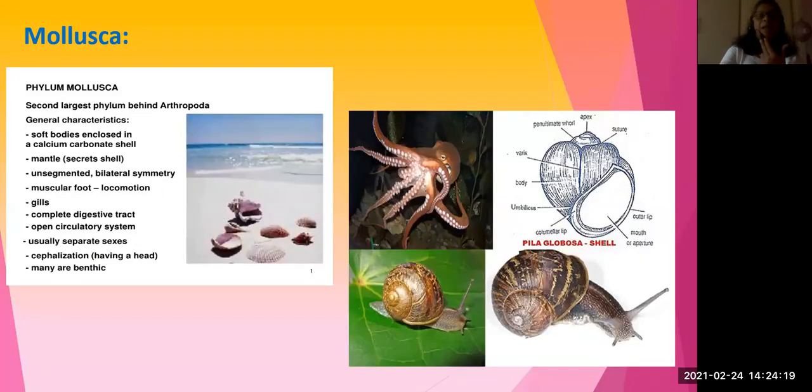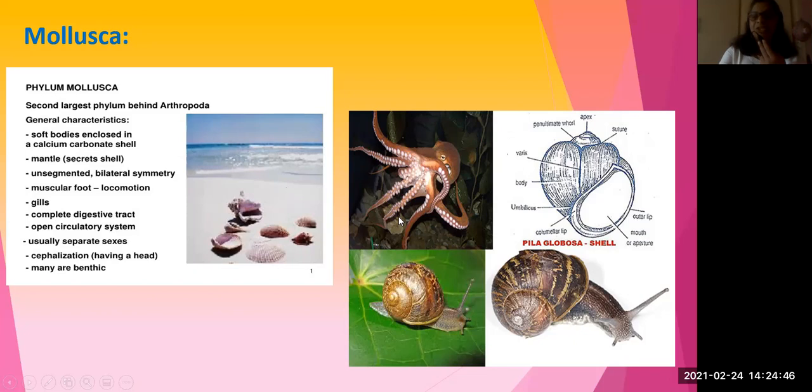Okay. Next we come to the mollusca. Mollusca means soft bodied. Examples are Unio and Pila globosa, that is what? Snail. These are examples of the phylum mollusca. They are also a large phylum after arthropoda.